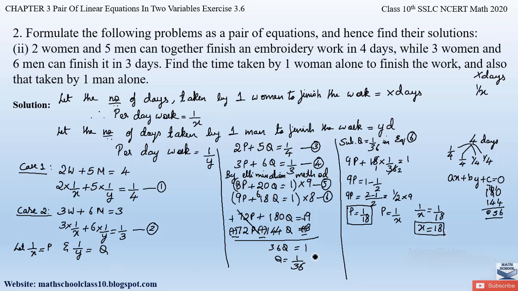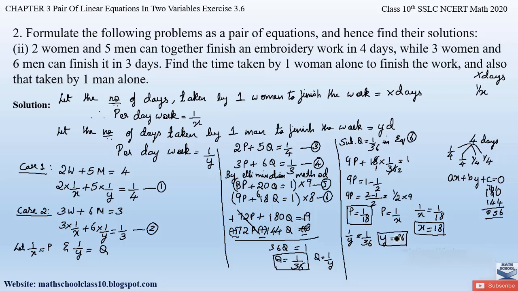Similarly, here we obtained q value as equal to 1 by 36, and also here we had assumed q as equal to 1 by y, right? So equating both the right hand sides, we get 1 by y equal to 1 by 36. Again, cross multiplying, y into 1 is y, and 36 into 1 will be 36. So we get y is equal to 36.